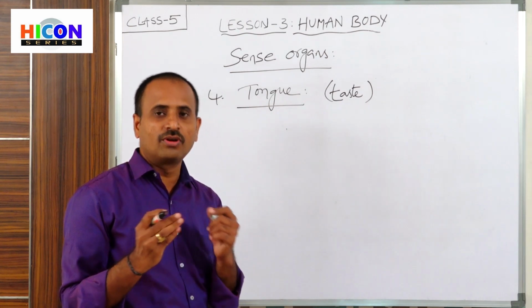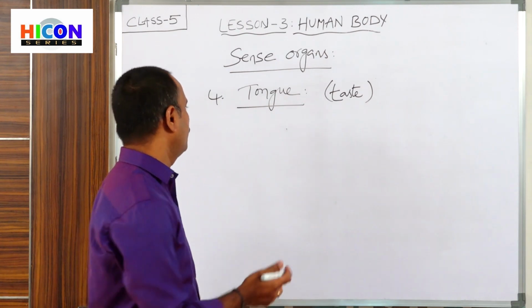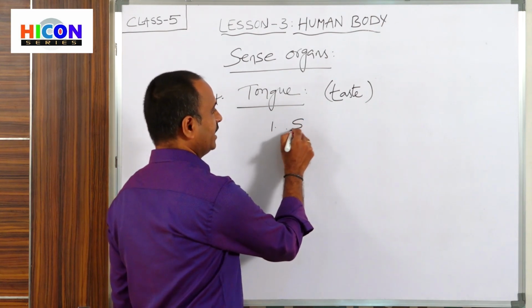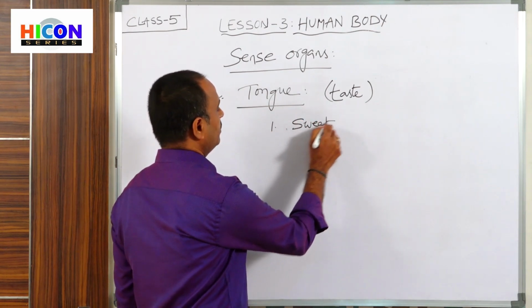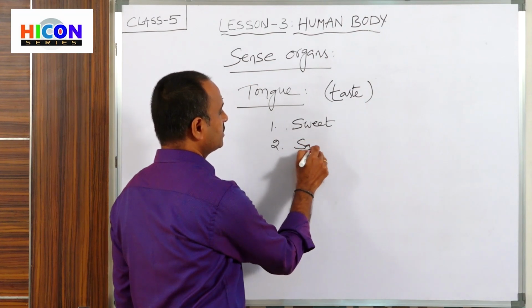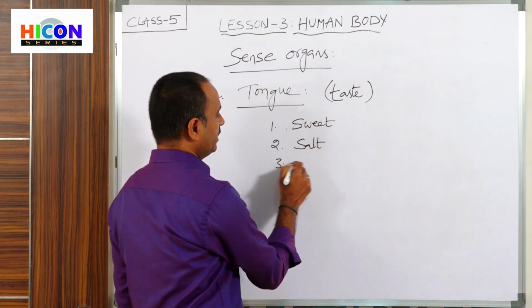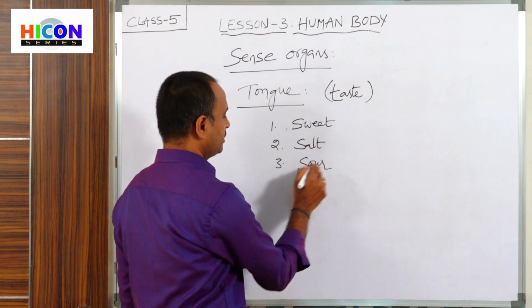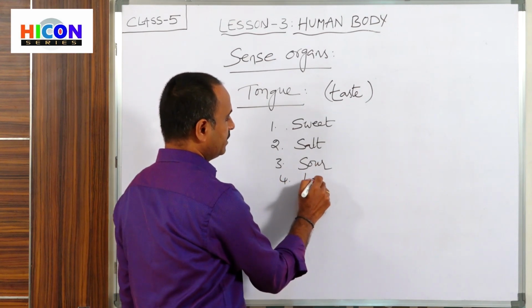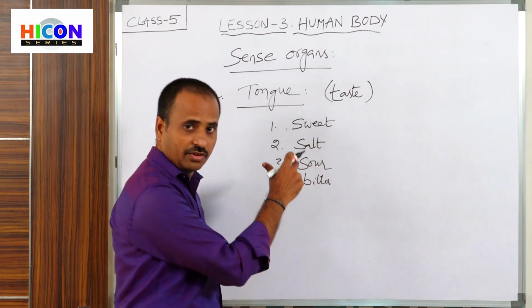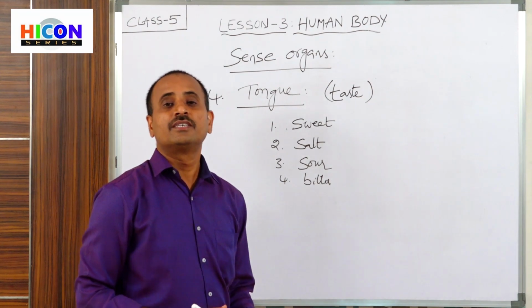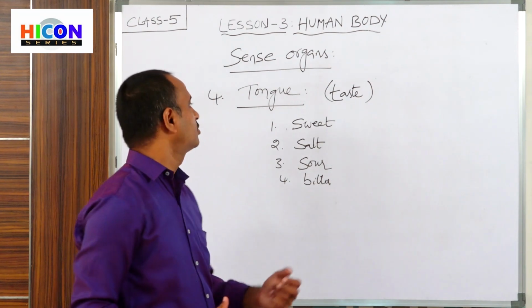Generally, there are 4 types of tastes. The first one is sweet taste, the second one is salt taste, the third one is sour taste, and the fourth one is bitter taste. Children, these are the 4 types of tastes we can generally sense with our tongue.